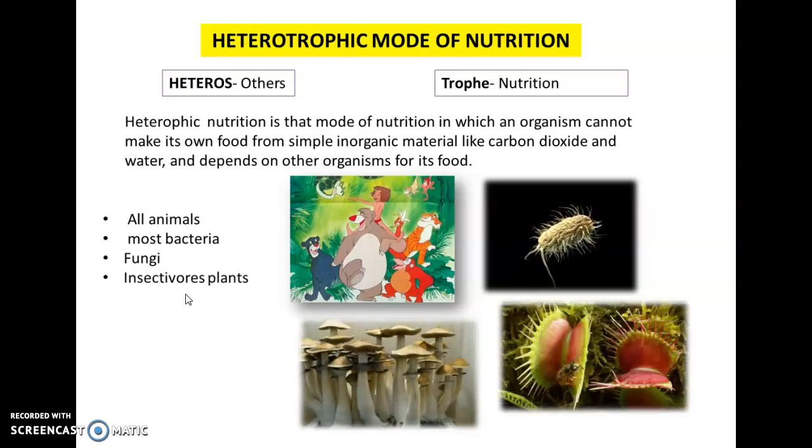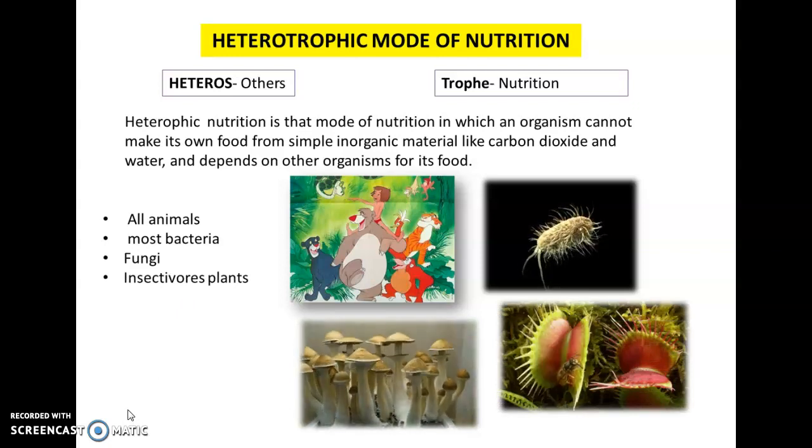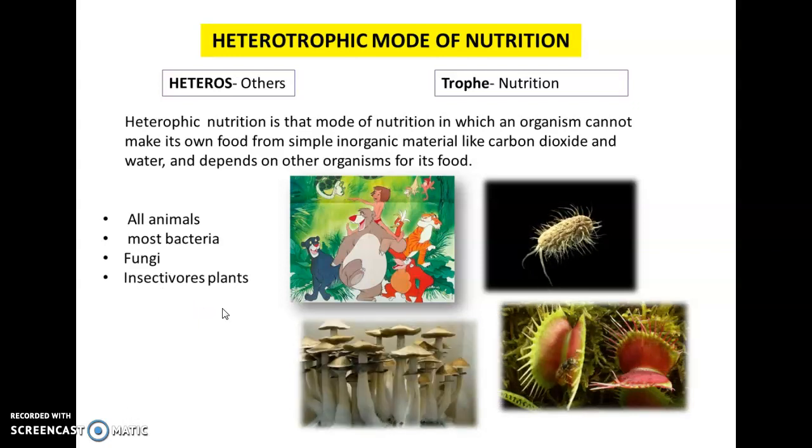Next example, insectivorous plants. Insectivorous plants are both autotrophs and heterotrophs, as they can photosynthesize, but the soil in which they grow is nitrogen deficient, so they have to capture insects for obtaining nitrogen.